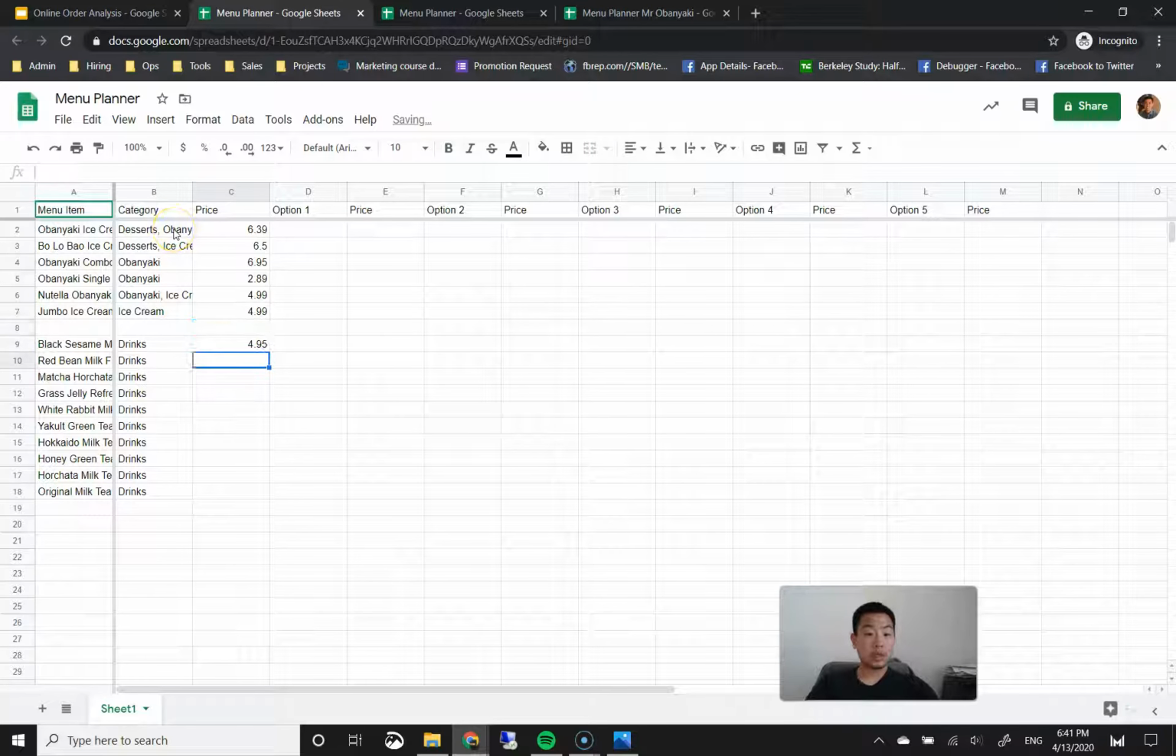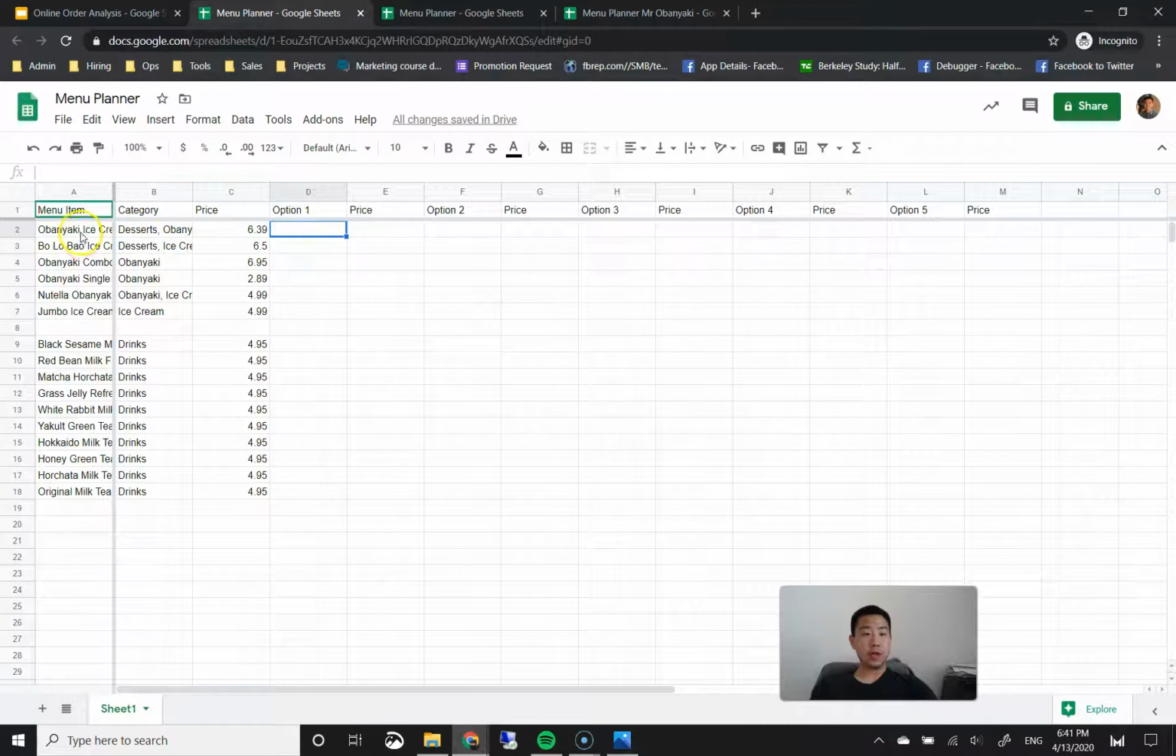Okay, and each of these drinks are $4.95 each. Cool. So like I was saying before, each of these menu items have options attached to them. For example, you can choose your flavors for each element within this menu item. So for example, this one comes with 1 obenyaki, 1 ice cream flavor, and 2 toppings.